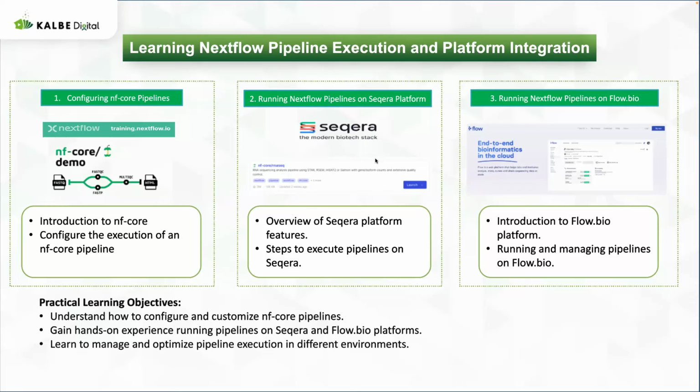For today's practical learning, there are three key objectives. The first is that hopefully you understand how to configure and customize NF Core pipelines. The second is to gain hands-on experience running pipelines on the platform and also on Flow.bio. And the third is to learn to manage and optimize pipeline execution in different environments. Okay, without further ado, let's get started.